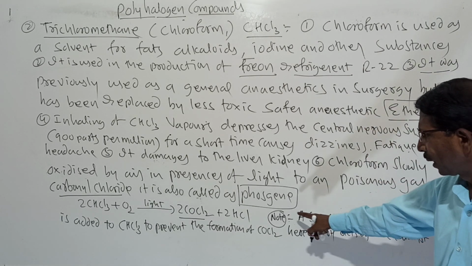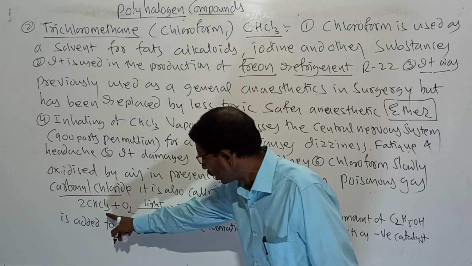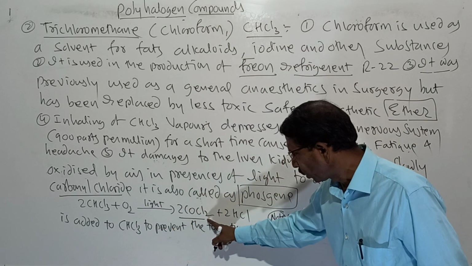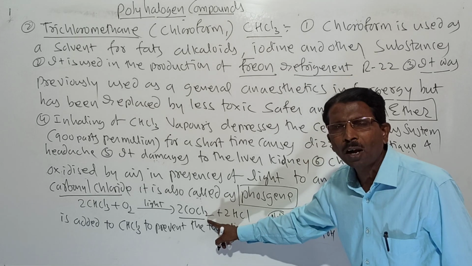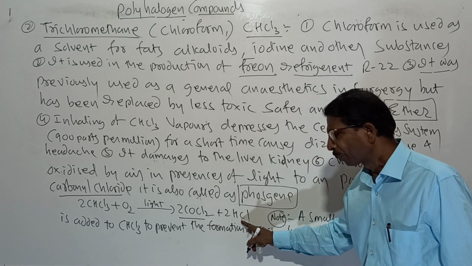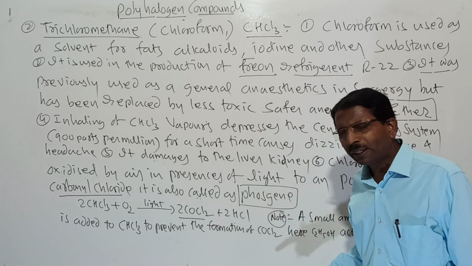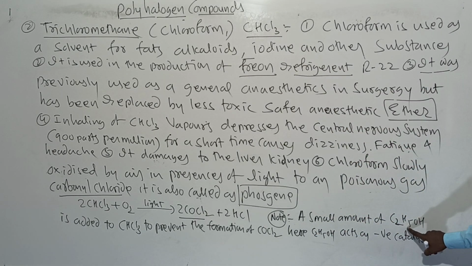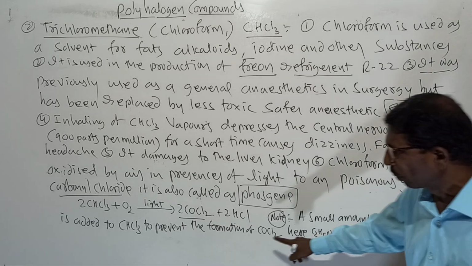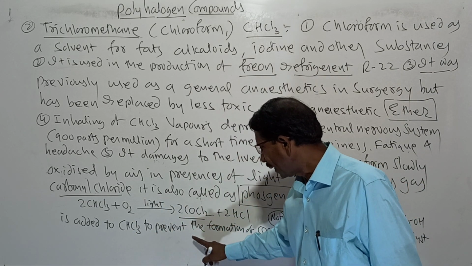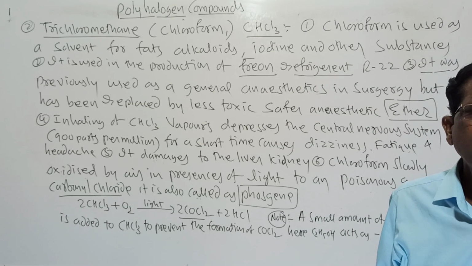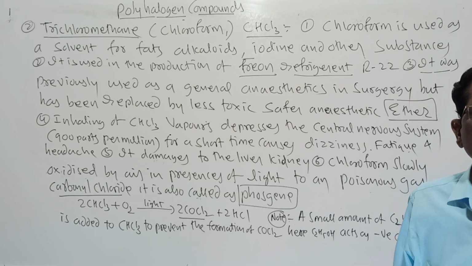Otherwise, it liberates poison. Here is the reaction: 2CHCl3, chloroform, plus oxygen in light, gives COCl2, called poison or carbonyl chloride, and HCl. Remember one thing: a small amount of ethyl alcohol, C2H5OH, is added to chloroform, and it prevents the formation of carbonyl chloride.